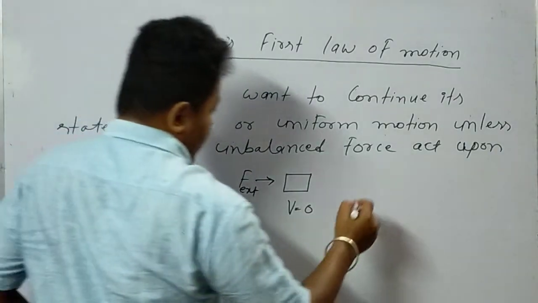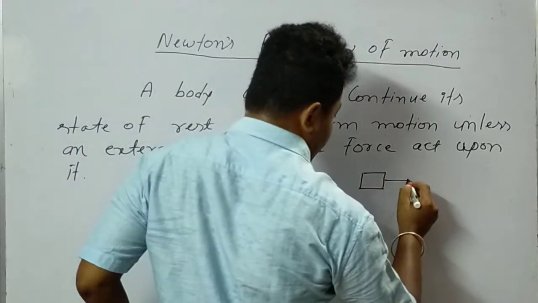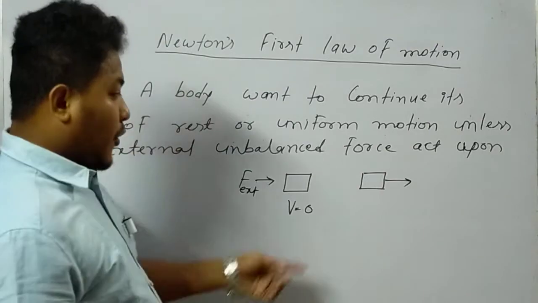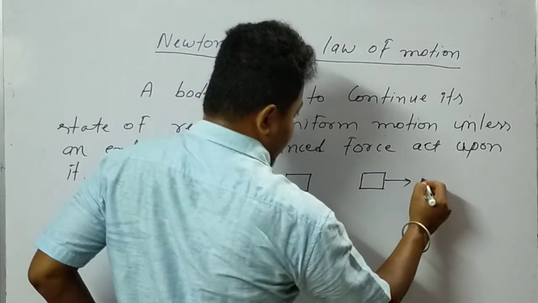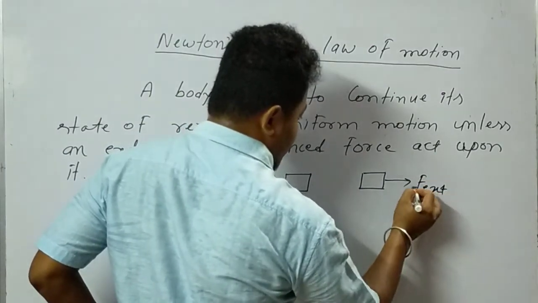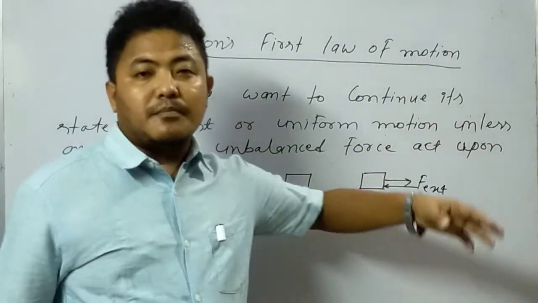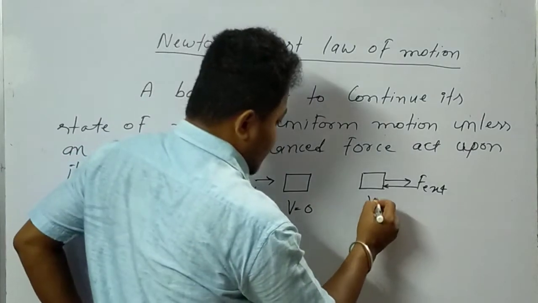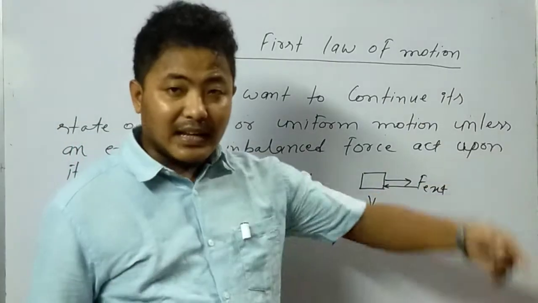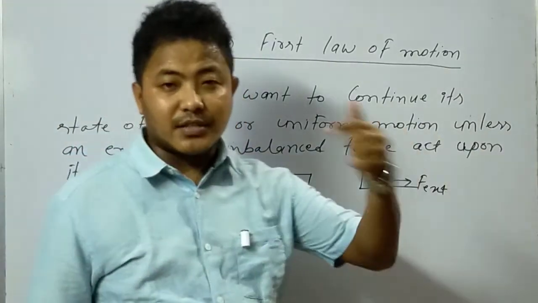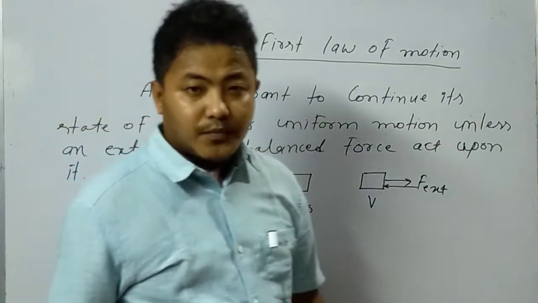Suppose this body is moving in some direction with some velocity v. Now this body will keep moving with velocity v until and unless an external force acts upon it. Once the external force acts upon it, this body will stop.